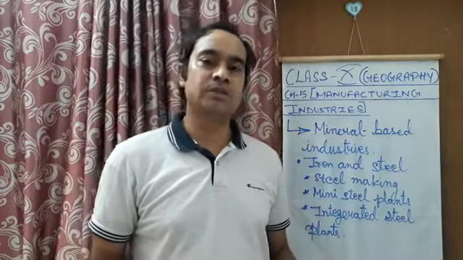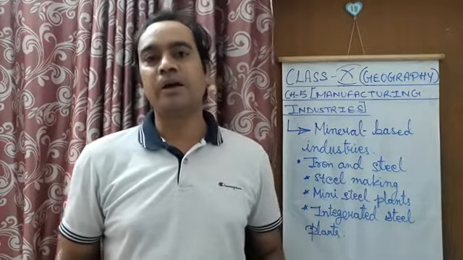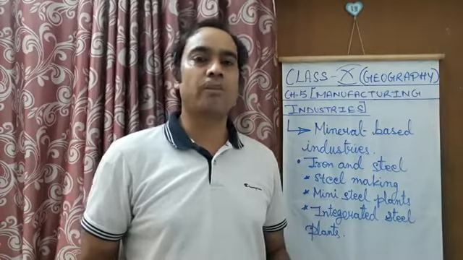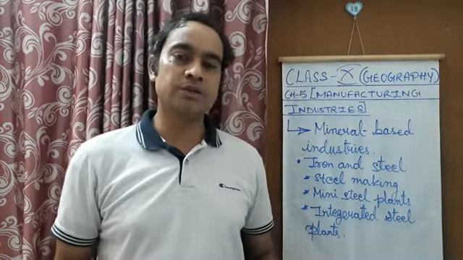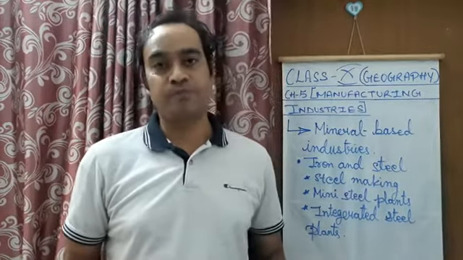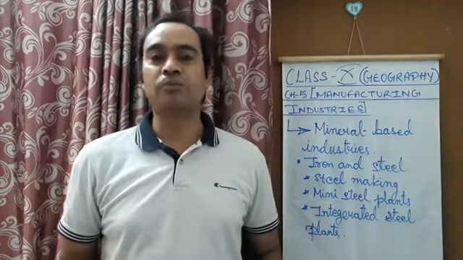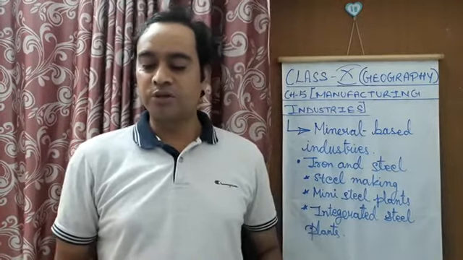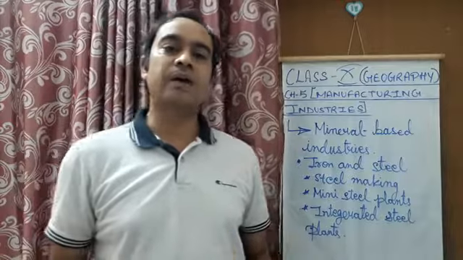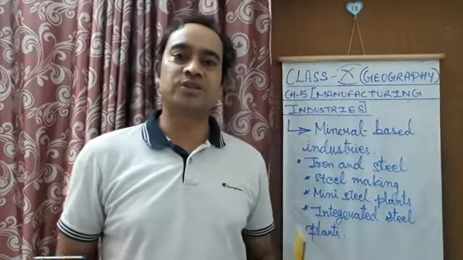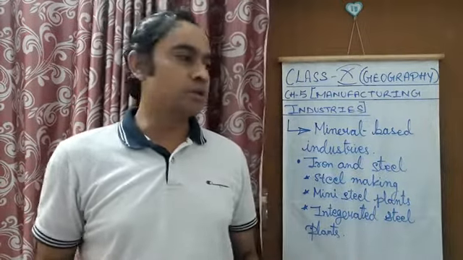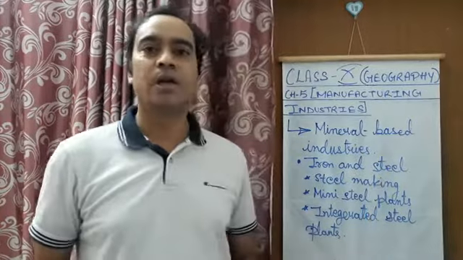So therefore we call iron and steel a basic industry, and every other type of industry, maybe heavy industry or medium or small scale industry, is dependent on this iron and steel industry for their machinery, because it is manufactured from this iron and steel company only. Now steel is needed to manufacture a variety of engineering goods. In the iron and steel industry, steel is manufactured from iron, and we'll be seeing this procedure also, how steel is made from iron.